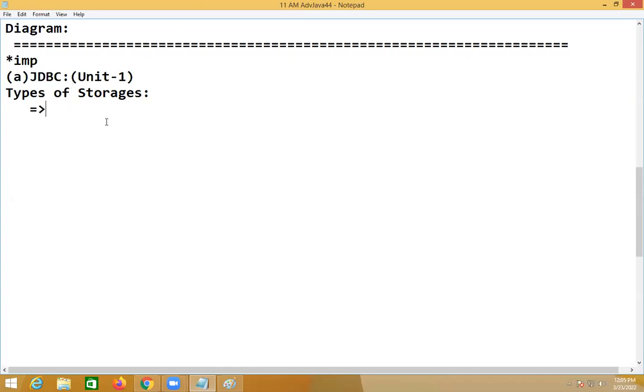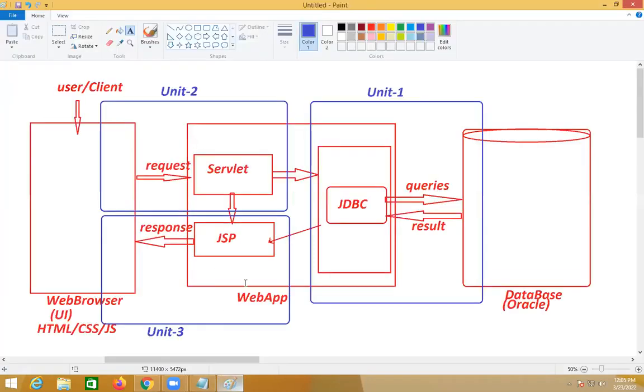What is the meaning of storage? Generally, storage is a location where data is available, or where the developer keeps some data. Example: int a is equal to 10, you have written. What is your developer intention now? I want the value 10. I'm going to use the value 10 somewhere in my program, so I'm bringing that value 10 and keeping it in some memory.